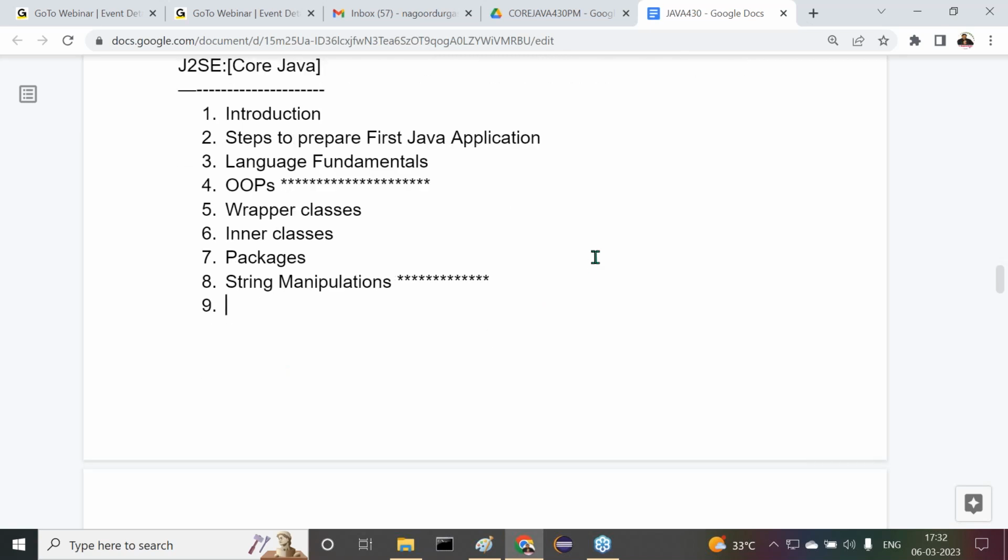Right, sir. Next one. After completion of string manipulations, the other one we are going to understand is exception handling. Exception handling is also one of the important topics, more than string manipulations. What is this exception handling?